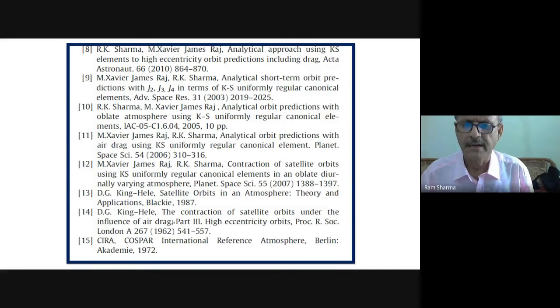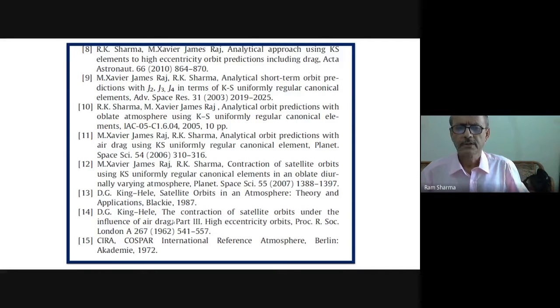And in my earlier lectures, I had told you that oblateness gave, spherical atmosphere gave a conservative estimate. Conservative means supposing decay is 30 kilometer, oblateness may not give 30 kilometer, it may give 25 kilometer. So, but the difference was there. Around 9% difference we had seen there. That I presented in a COSPAR conference in Japan in 1998, I think.